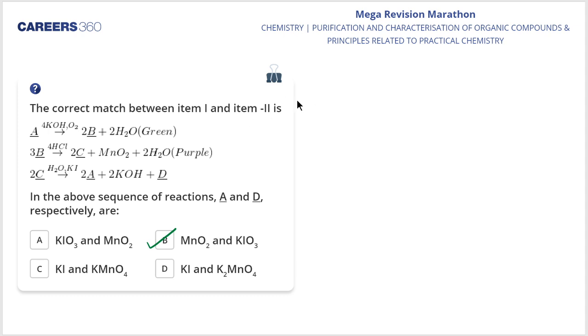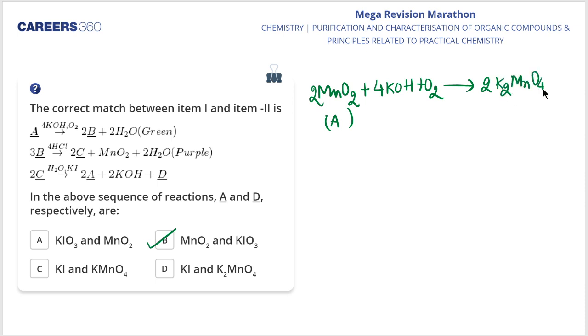Okay. So yes, if I talk about A, it would be MnO2. I'm writing the balanced equation only, just have a focus. This is A, clear? And we get B as K2MnO4, and this is B having green color, plus twice H2O. Now what is B? I'll write the balanced equation only.